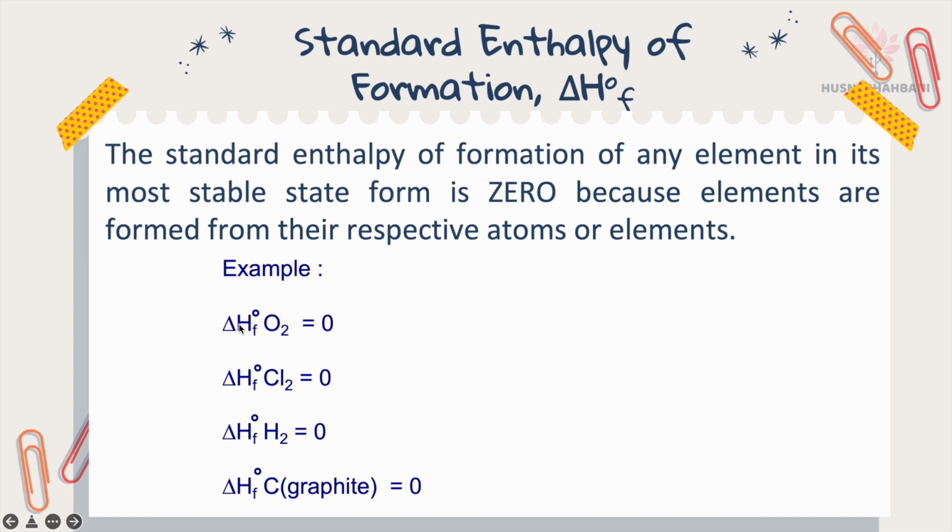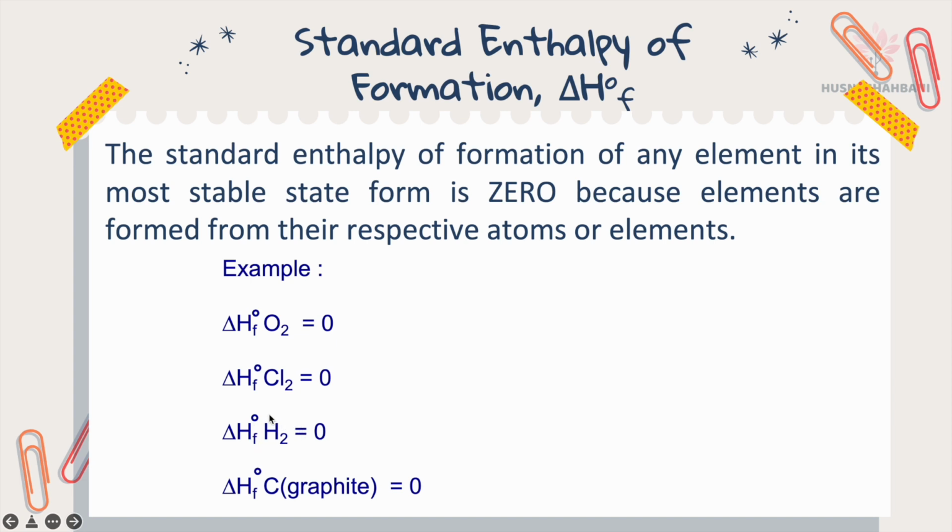So the standard enthalpy of formation of oxygen gas equals 0, and for chlorine it is also 0 because this is how chlorine already exists. You don't need one chlorine atom to react with another chlorine atom to form Cl2. This is how chlorine exists, Cl2.